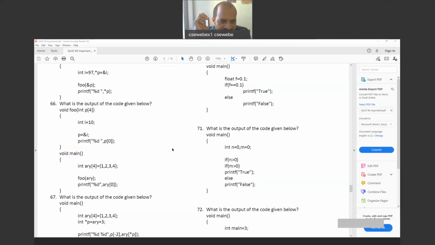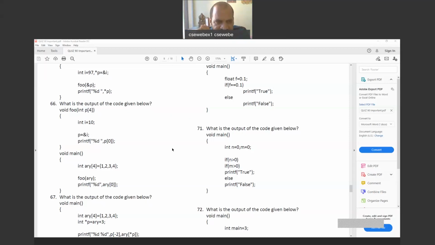So that ARY address, 20,000, was in P. So now in the function, we are collecting the address of I into the P. We are leaving the address of ARY and collecting the address of I. And once we collect the address of I, by writing P of 0, we can access the value of I. So 10 will come from the function FOO.